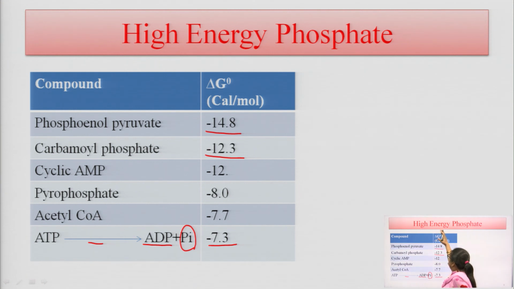These high energy phosphate compounds undergo hydrolysis, breaking chemical bonds to release energy.